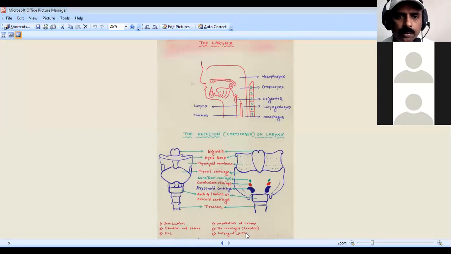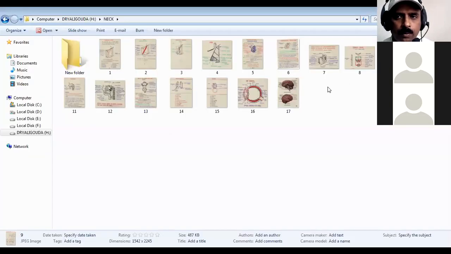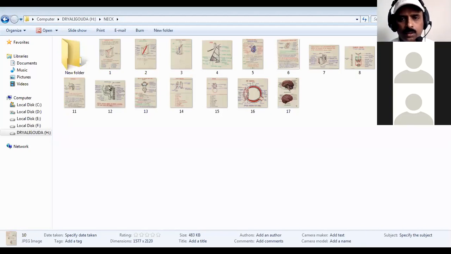Next, after this, you have to explain the clinical anatomy of the larynx: laryngitis, laryngeal edema, loss of voice, hoarseness of voice, loss of phonation, damage to the internal laryngeal nerve, external laryngeal nerve, and recurrent laryngeal nerve.